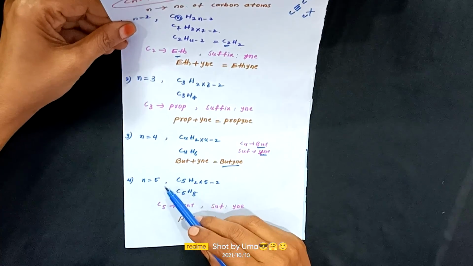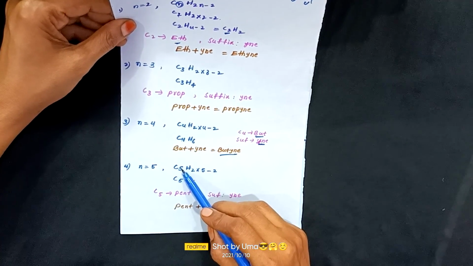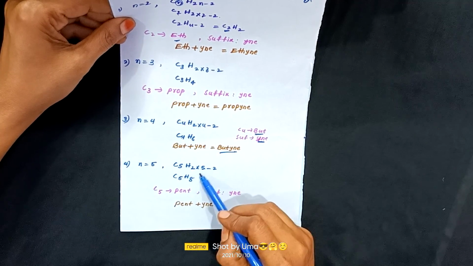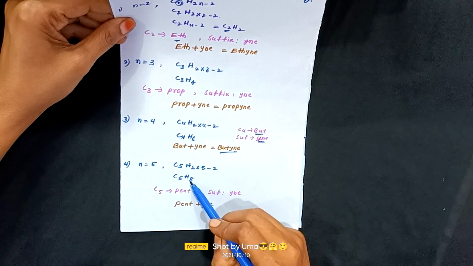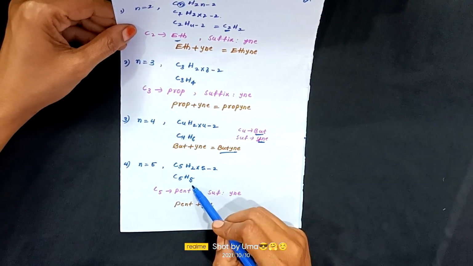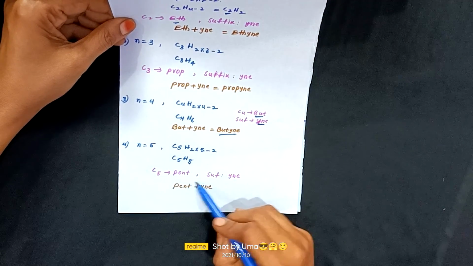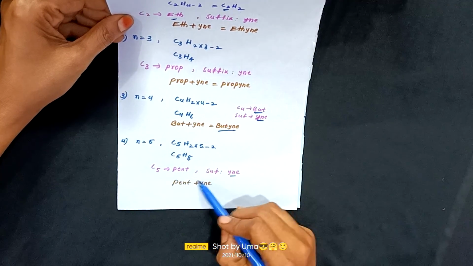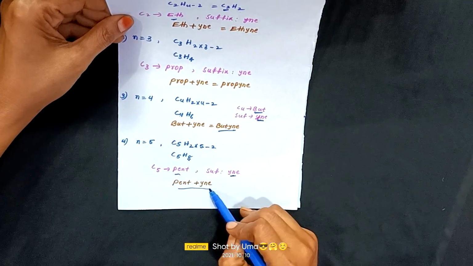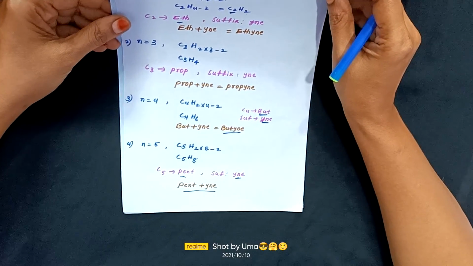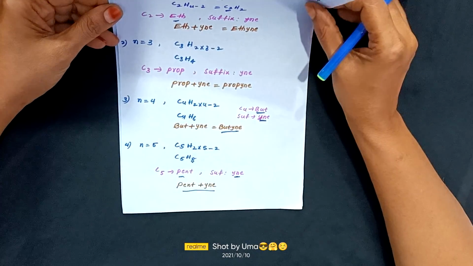And next C5, n equal to 5, then that is C5H(2 into 5 minus 2). 5 twos are 10, 10 minus 2, 8. So we will get C5H8. C5 represents pent and suffix is yne. Pent plus yne, pentyne comes under the alkyne series.